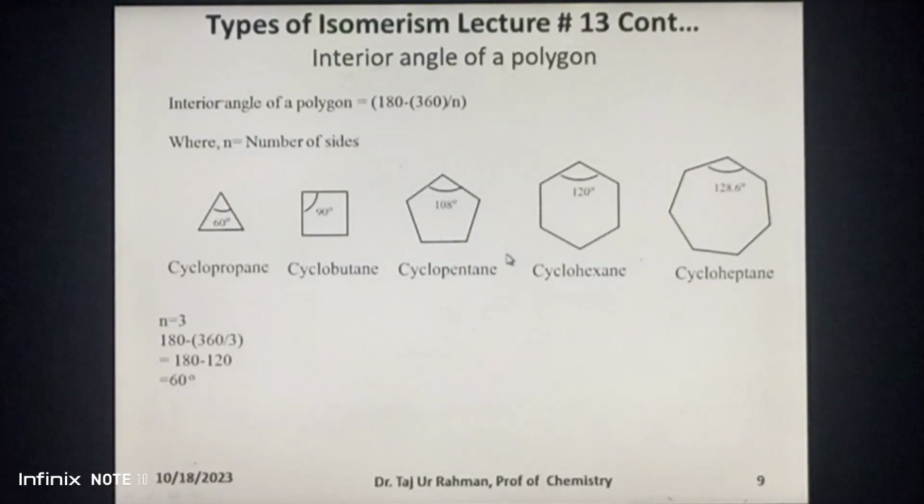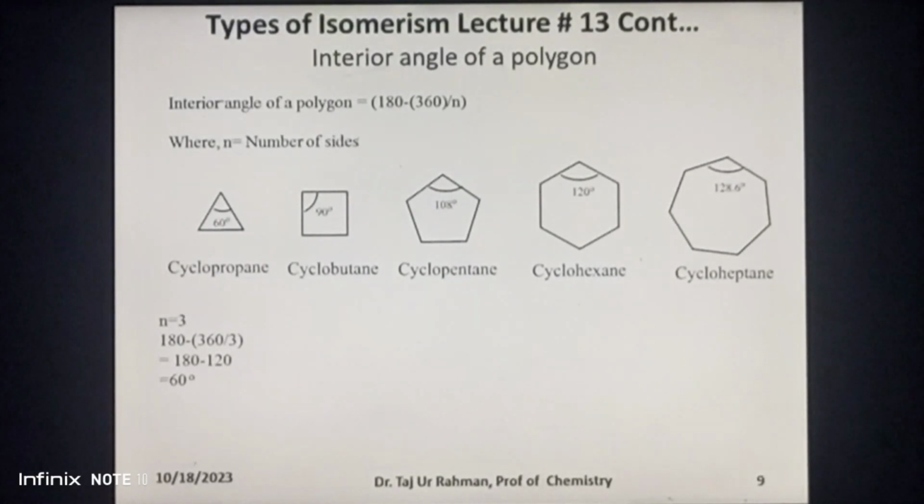Now to calculate the angle strain per cycloalkane, first we have to find out the interior angles of cycloalkanes. The interior angle of cycloalkanes as polygons is equal to 180 minus 360 by n, where n is the number of sides of the polygon.